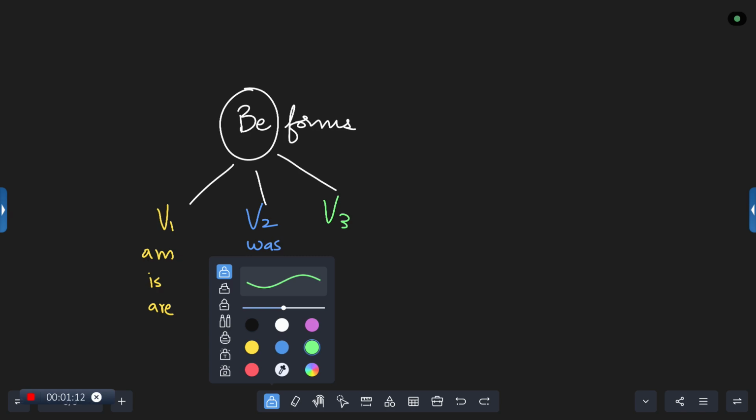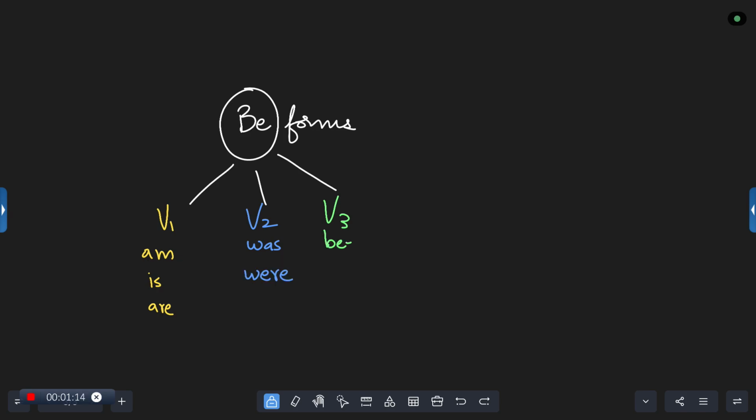What's the last one? We have here be. We have here be. So we should remember these three perfectly. I hope all of you have noted them. Fine. It should be very quick writing. You shouldn't be wasting a lot of time for anything.